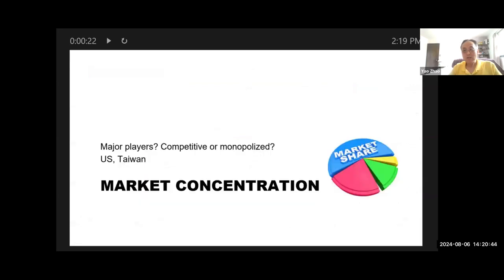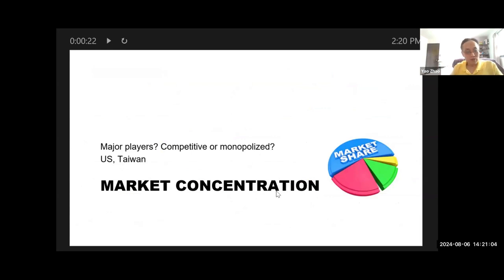Okay, now let's look at market concentration. Now we know which market or which country to look at. Now we need to look at the market shares. Who accounts for how much? The major players. We also want to see how competitive the market is. Well, if it's competitive, it's good for us as customers, right?